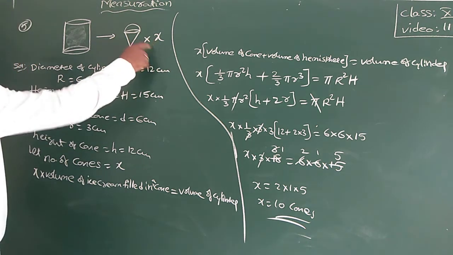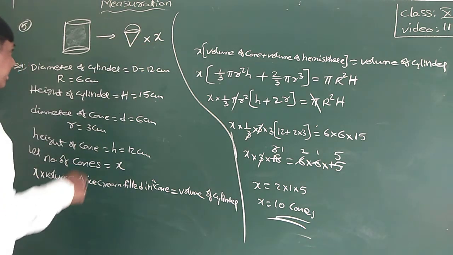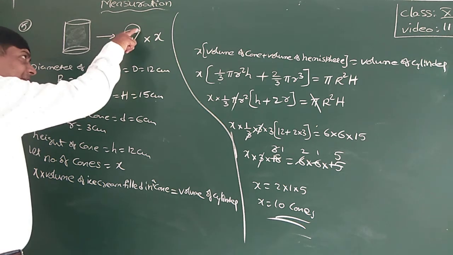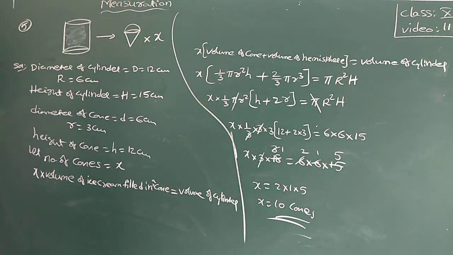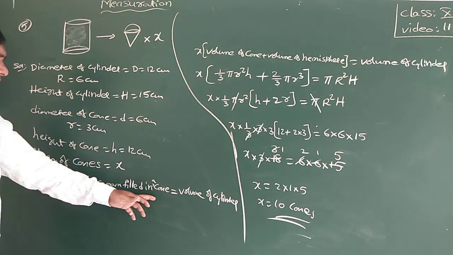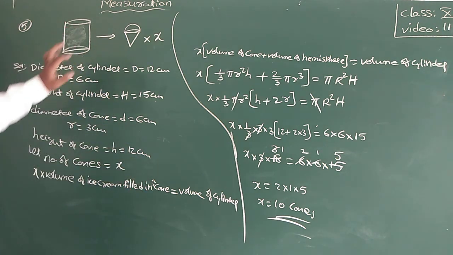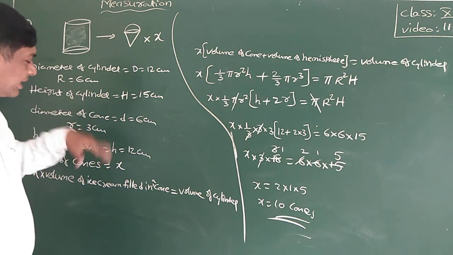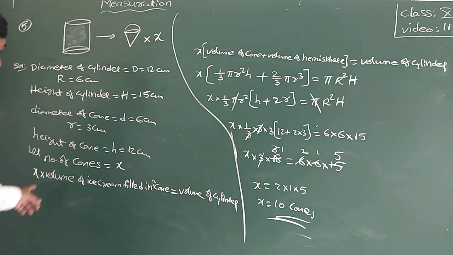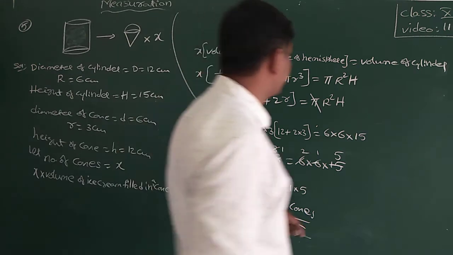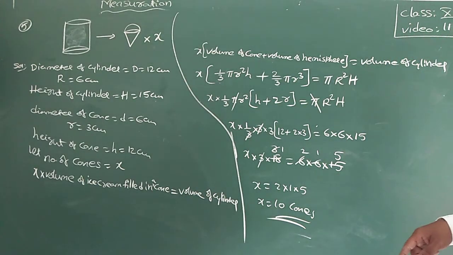Let the number of cones be x, and each cone is filled completely as well as with a hemispherical part. So x into the volume of ice cream filled in a cone is equal to the volume of the cylinder, that is, x into the volume of cone plus the volume of hemisphere is equal to the volume of cylinder.